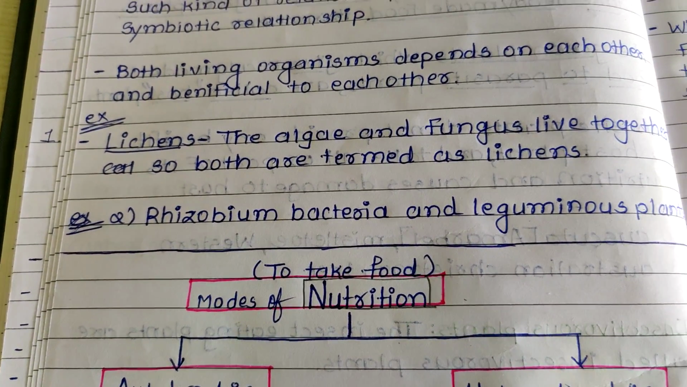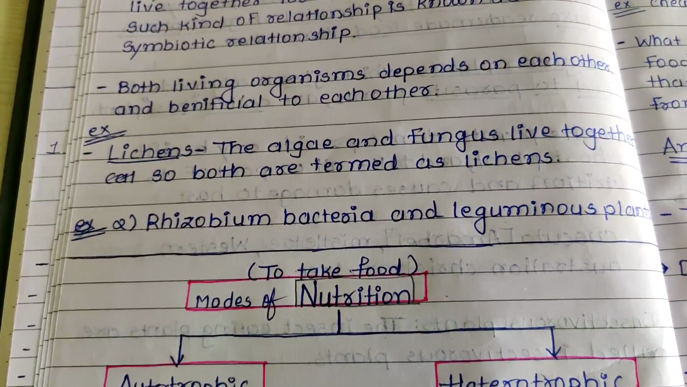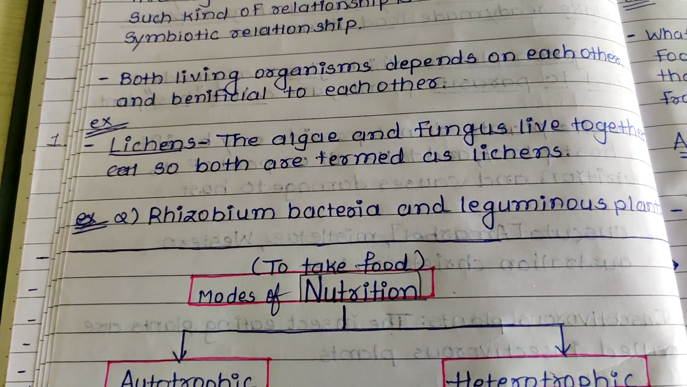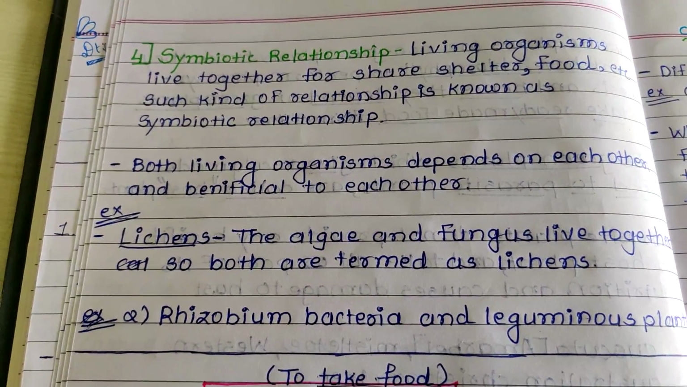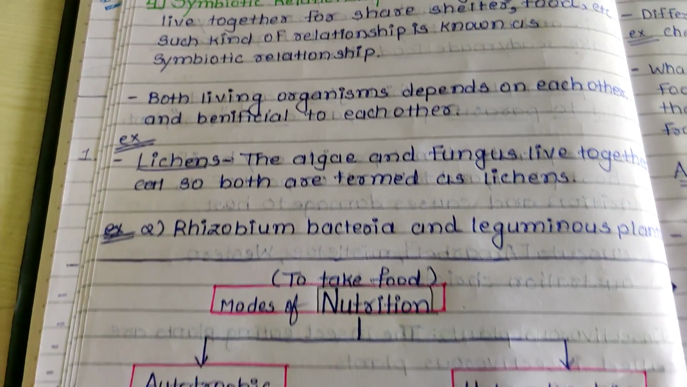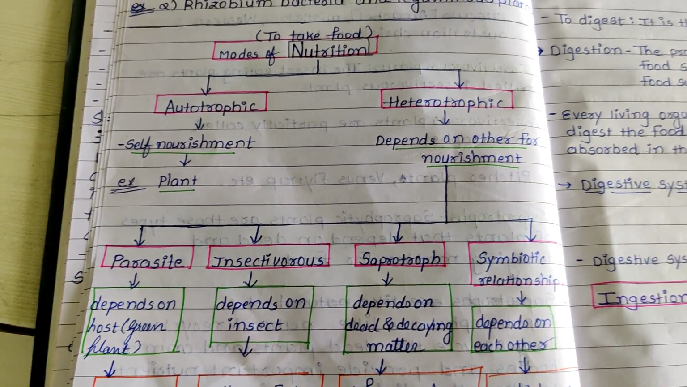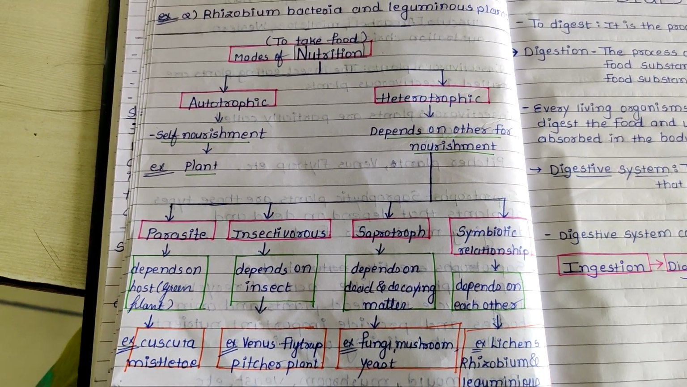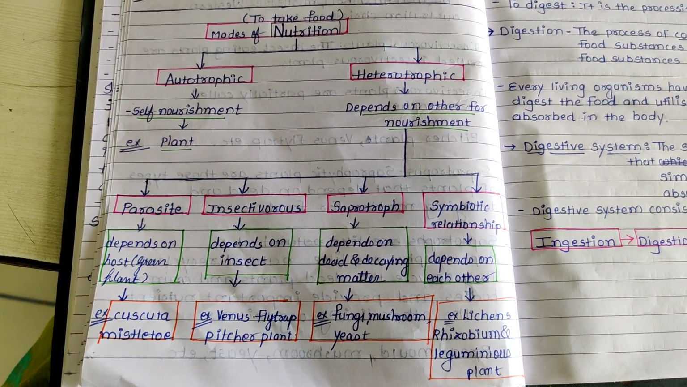Like this way they both are living together, sharing shelter and food and other requirements, and they can survive in the ecosystem. So this is our symbiotic relationship. Okay, here in the last portion I have drawn the flowchart. You can also draw it inside your notebook for your further preparation for the exam.